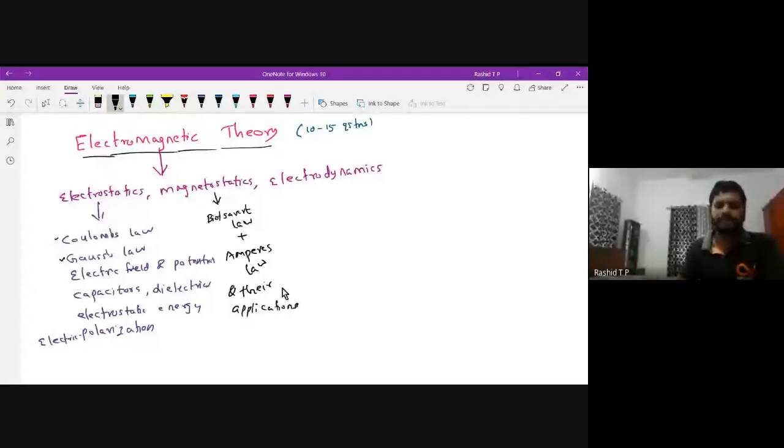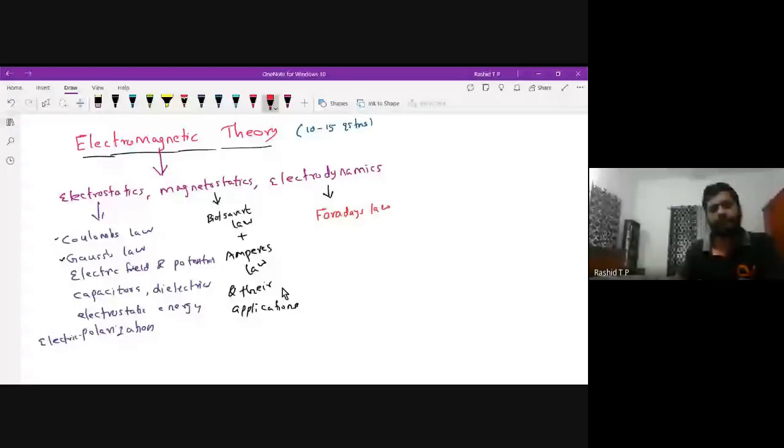In electrodynamics, the first one is Faraday's law of electromagnetic induction, and here self-inductance, mutual inductance, such kind of things are there.